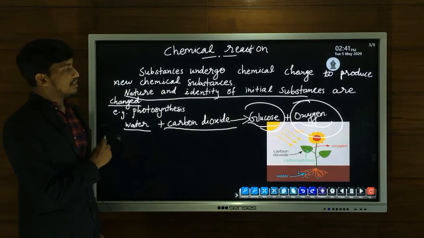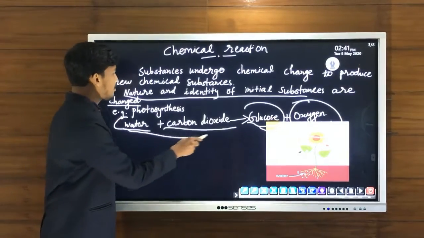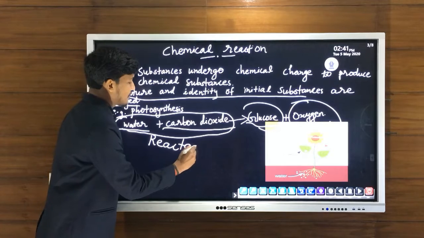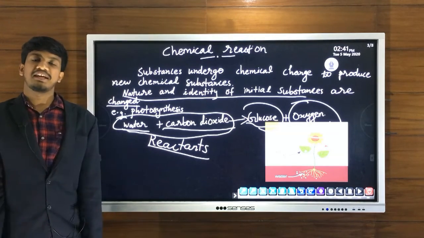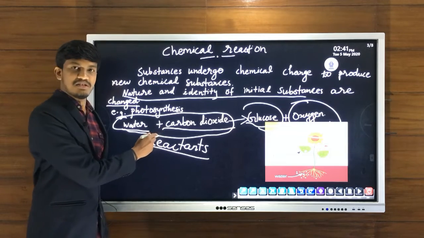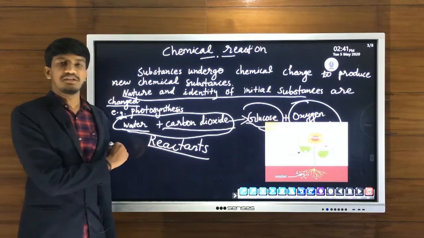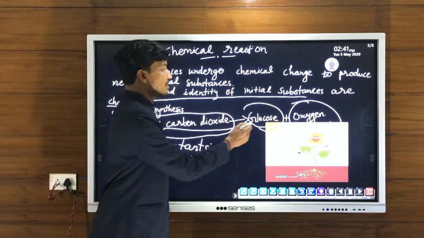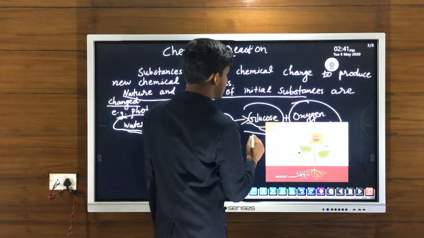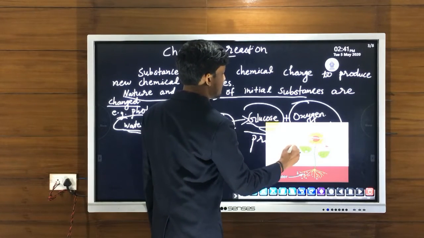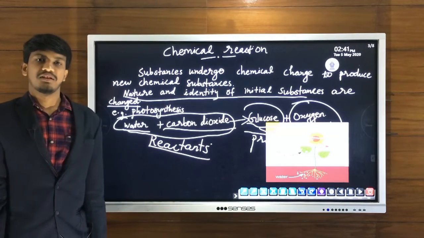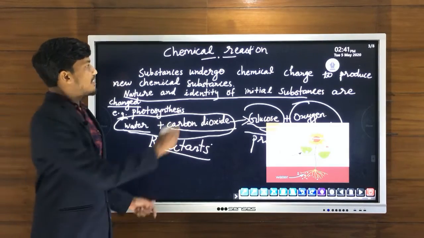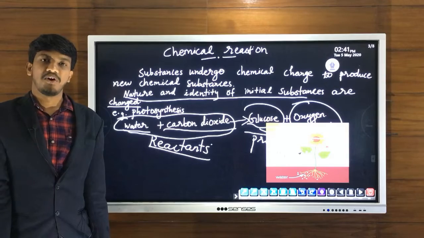Now, in every chemical reaction, the original substances or initial substances are called reactants. So in a chemical reaction, there can be one or more than one substance which undergo chemical change. They are called reactants, and reactants undergo a chemical change and form new substances. These new substances are called products. So what is a chemical reaction? In a chemical reaction, reactants undergo chemical change and form products.